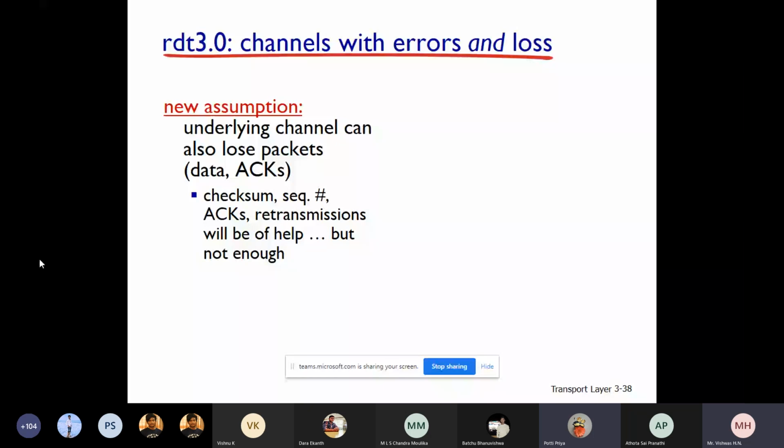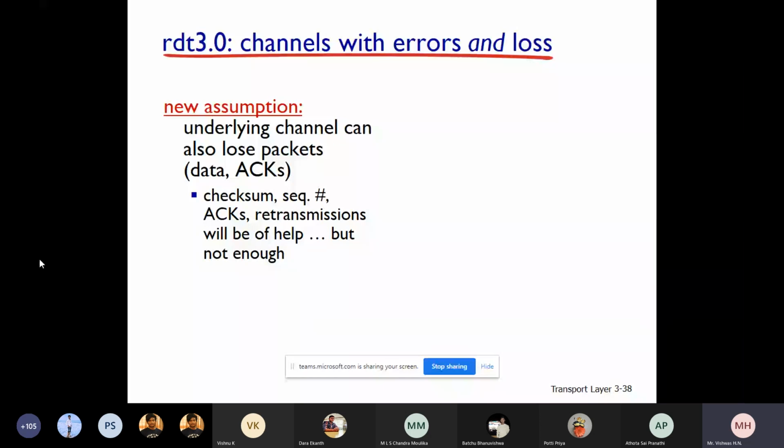Generally, what happens, say for example, A is sending a packet to B, and before sending the packet, A switches on a timer. They have a mutual agreement that when I send a packet, the receiver has to receive it and send the acknowledgement, and the total round trip time should be 2 seconds. So when the sender sends a packet, it switches on the timer, and if within 2 seconds the sender doesn't receive an acknowledgement, the sender will understand that there is packet loss.